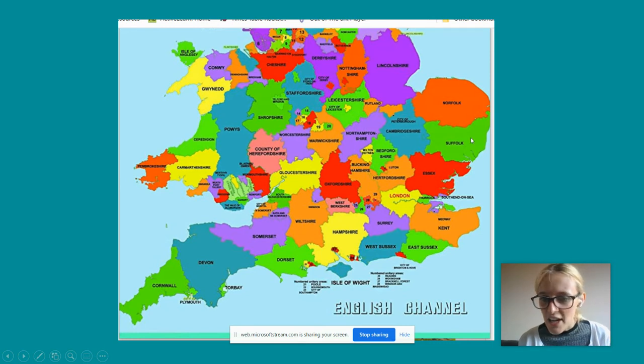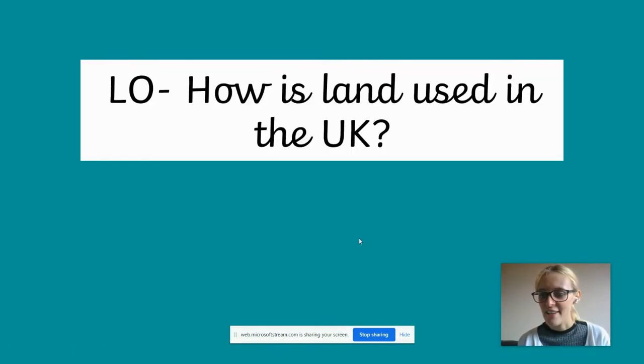Some of you might have written East Sussex and West Sussex. Cornwall and Devon are our big counties down in the south. Right up north, we've got Derbyshire, Nottinghamshire, Staffordshire. Remember, some of our counties end in shire, S-H-I-R-E.